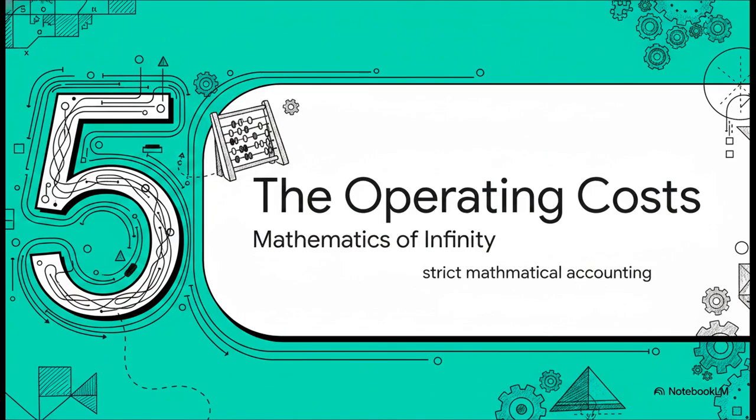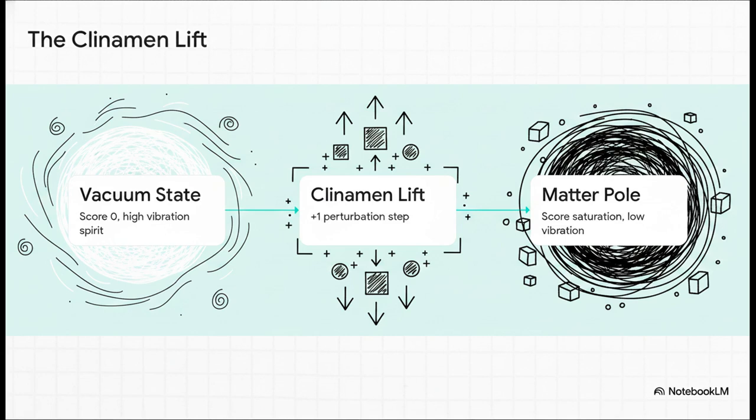Finally, let's jump into section 5, the operating costs and the mathematics of infinity. Remember we mentioned vibration earlier? Well, physically, this operates through a mathematical processing step called the Klineman lift. You start at a completely free vacuum state with a score of 0. But every time the system perturbs or creates something, it adds a step. It grows the score until it hits heavy saturation, which is what we physically experience as dense matter.